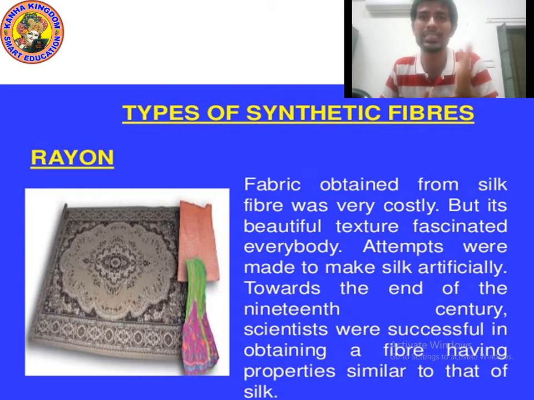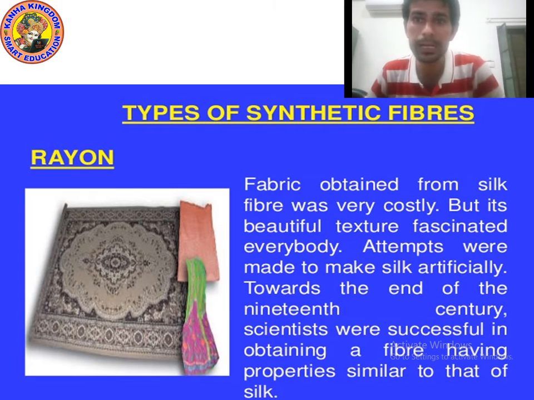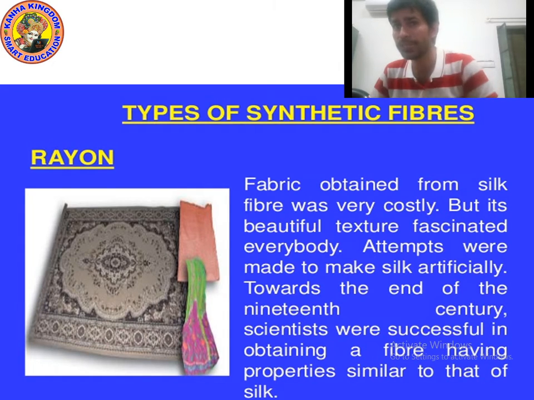You cannot easily distinguish between original silk fiber and rayon, because rayon is also known as silk fiber, but it is artificial silk fiber. Natural silk fiber is very costly. Why? Because of its beautiful texture.